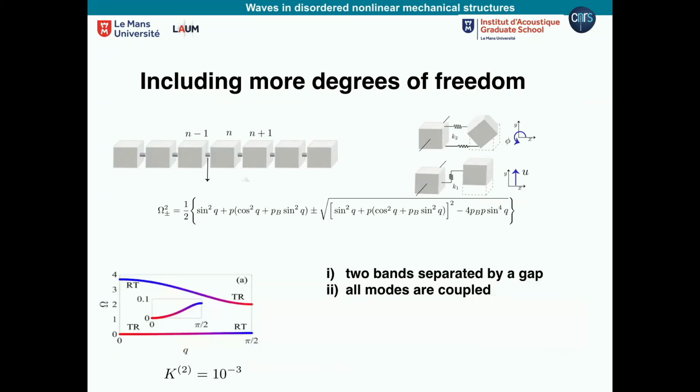Most important is the band diagram. So what happens now? First of all, we have 2 degrees of freedom, so we have 2 bands, different from before. The second difference is that these 2 bands couple the 2 degrees of freedom. So every mode is not only displacement or rotation, it's both. Okay, so this makes it a bit more interesting. So here what I will be doing, I will be keeping the shear stiffness constant, and I will be changing the bending stiffness.